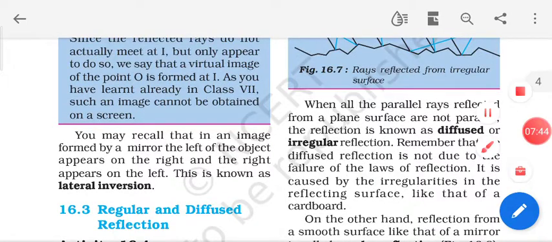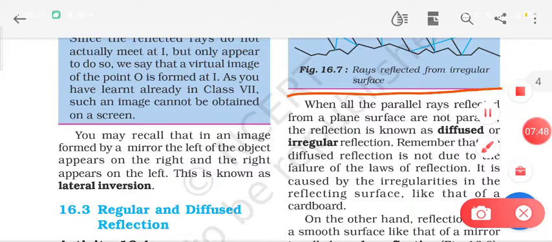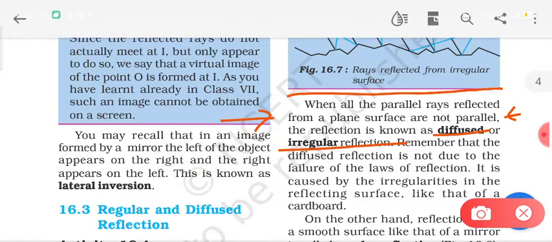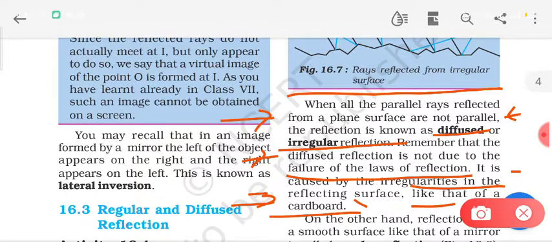What is written about the diffused reflection? Let's see here. It is written, when all parallel rays reflected from a plane surface are not parallel, the reflection is known as diffused or irregular. Remember that the diffused reflection is not due to the failure of laws of reflection. It is caused by the irregularities in the reflecting surface, like that of a cardboard.